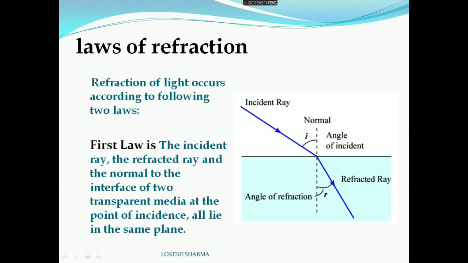Laws of refraction. Refraction of light occurs according to the following two laws. First law: the incident ray, the refracted ray and the normal to the point of incidence at the interface all lie on the same plane. Similarly, the angle between the incident ray and normal is called angle of incidence, and the angle between the refracted ray and normal is called angle of refraction.